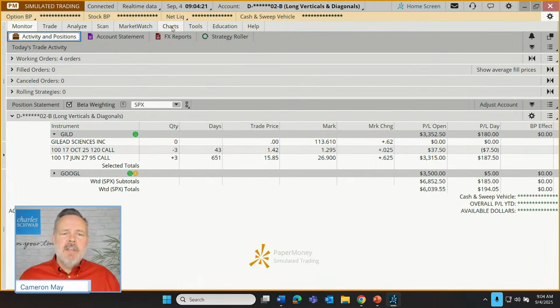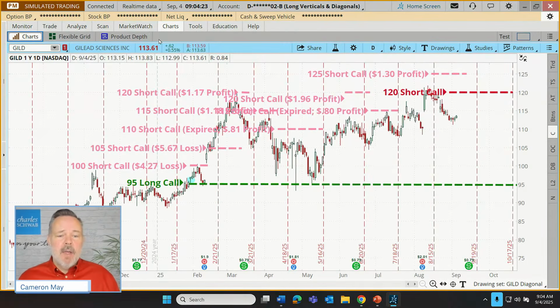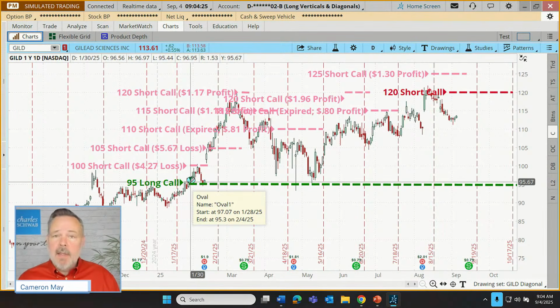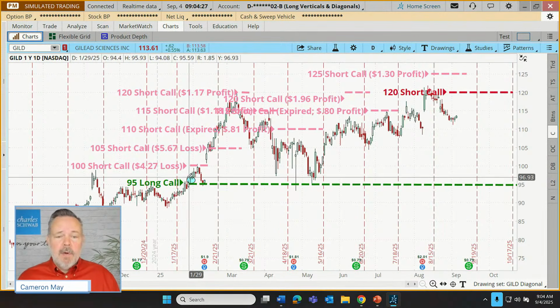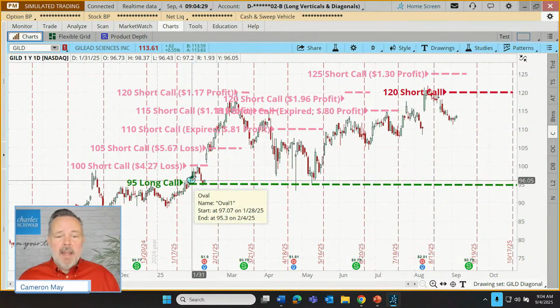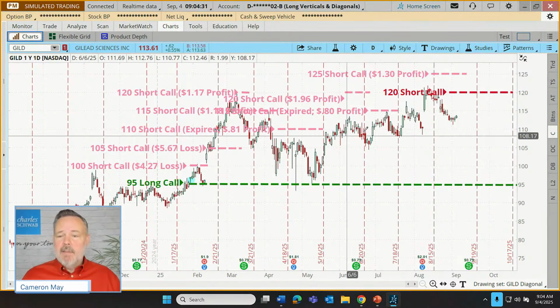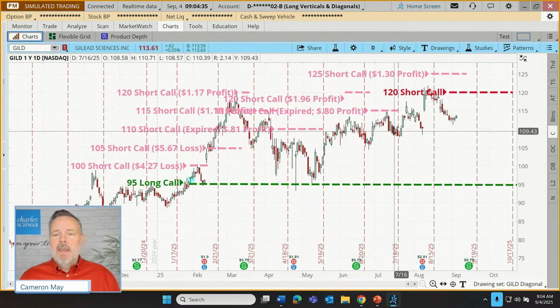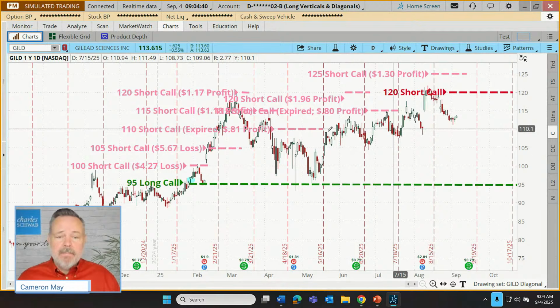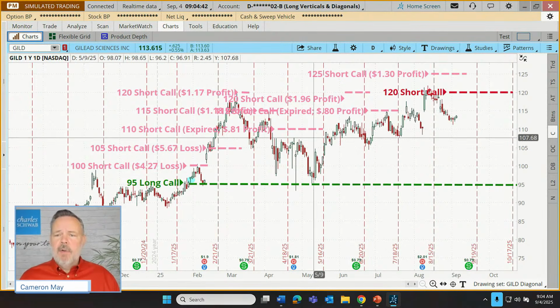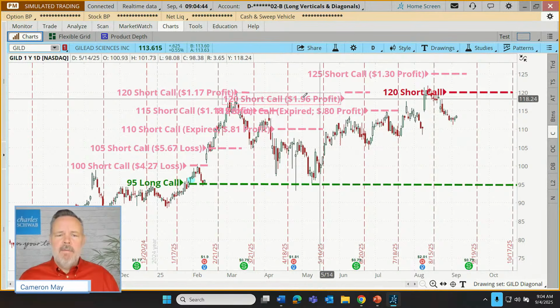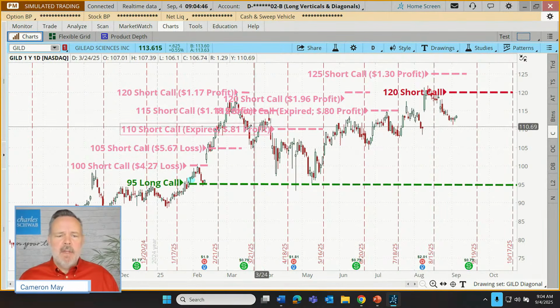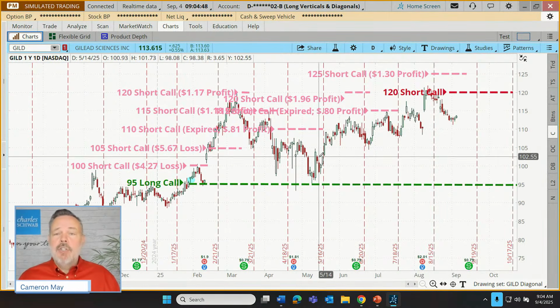And this is actually just the latest in a series of short options that we've sold against that long in that diagonal spread trade. We purchased the original long call way back here in January, and you see the stock has gone up nicely, sort of through a series of highs and lows. But that's helped out that long call, and it is right now highly profitable. Along the way, we've sold how many now? 1, 2, 3, 4, 5, 6, 7, 8, 9 short calls.